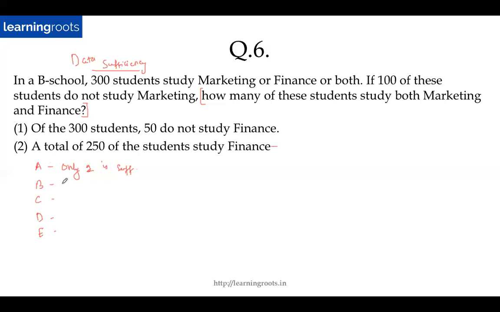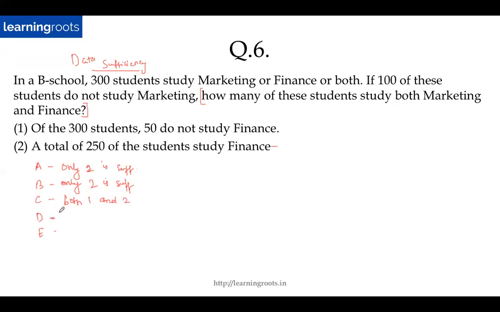Similarly, B, only 2 is sufficient to answer the question, but 1 is not. So if I get the answer using this statement alone, then I'll mark B as the answer. What is C? C is 1 and 2 alone are not sufficient. But if I combine the information in 1 and 2, and if I'm able to answer the question, then I'll mark C as the answer.